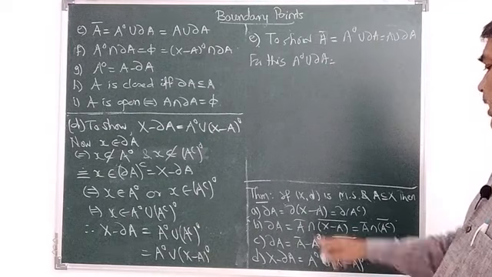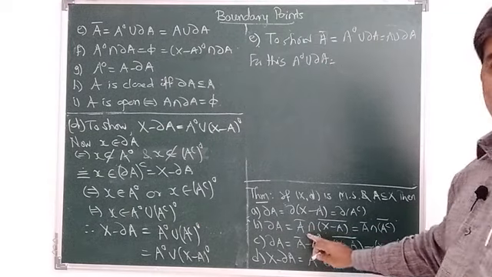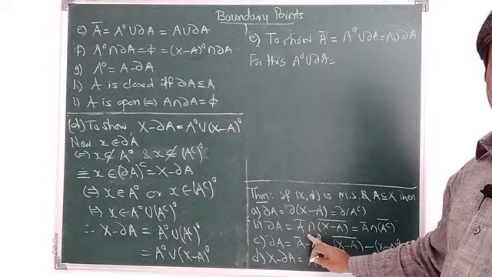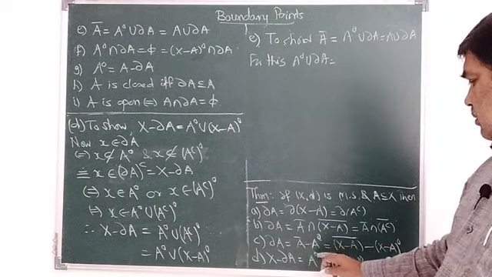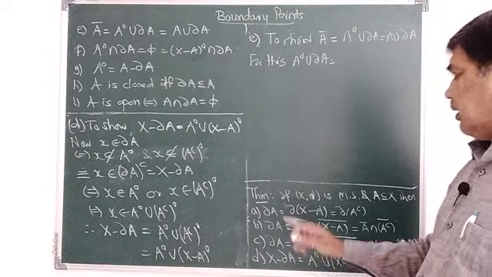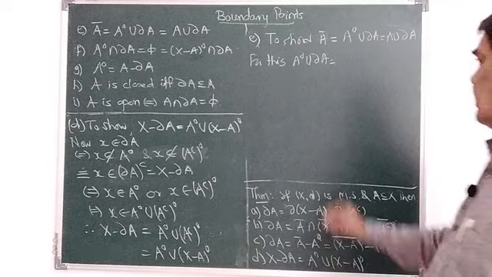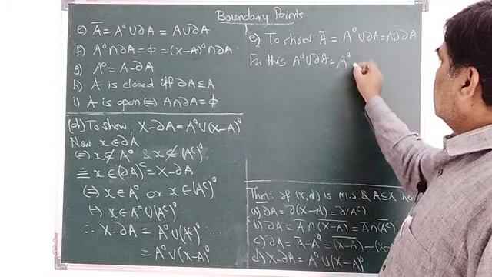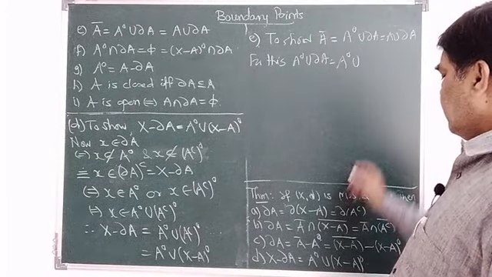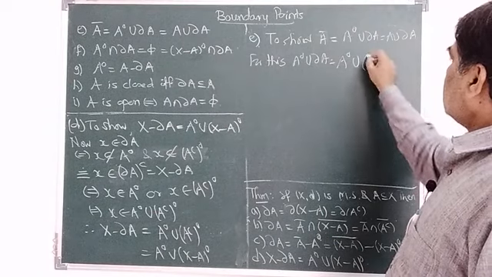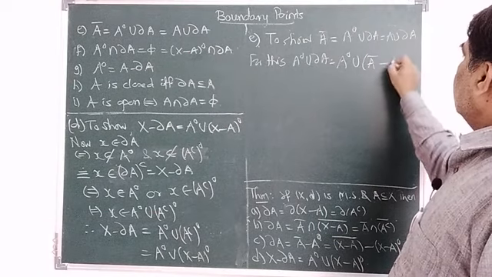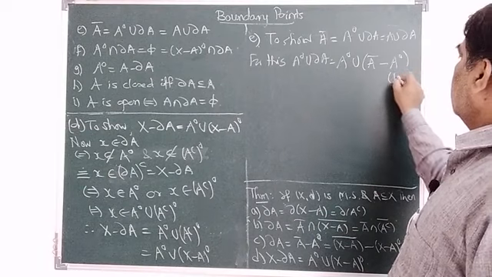So I will take dabba A in terms of A closure. I'll use here the C part. So this is A interior union A closure minus A interior, by C.